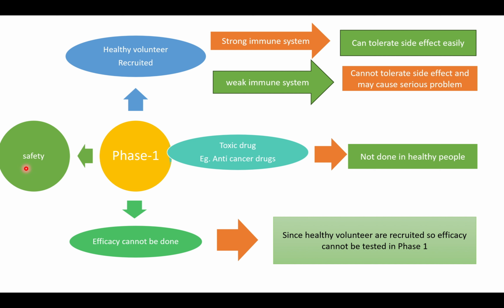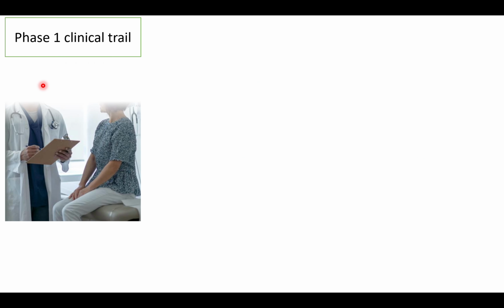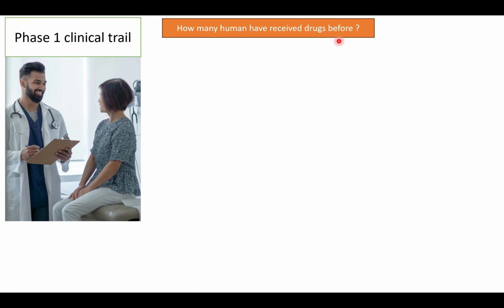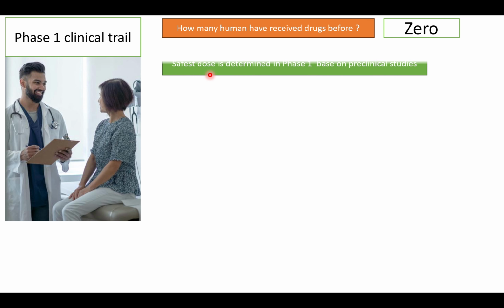So what we do in phase 1, basically, we call a healthy man. We give a drug and we see whether the drug is safe or not. So let me ask the next question. How many humans have received this drug before? Obviously the answer is 0, because it is the very first time we are going to give the drug to humans. If we are giving the drug for the first time, how will we know how much dose should be given and who will tell? So this is what we determine in phase 1 trial.